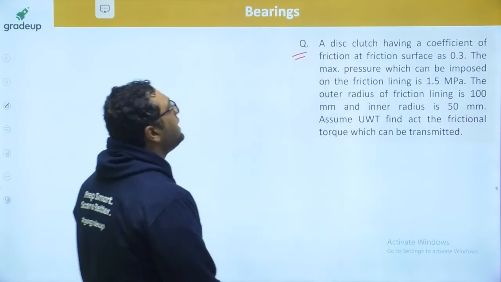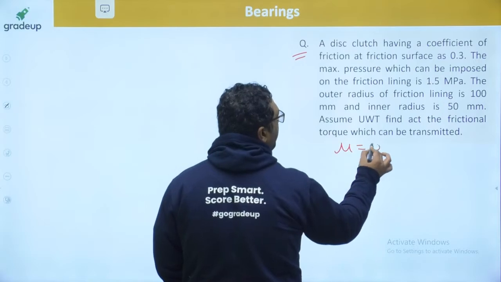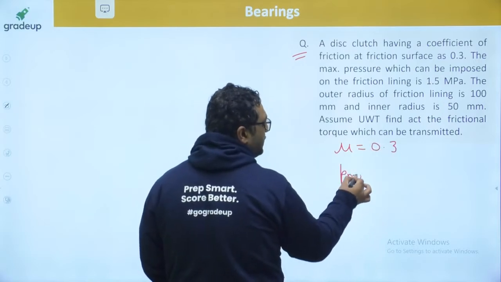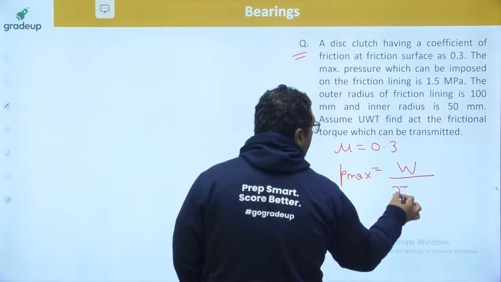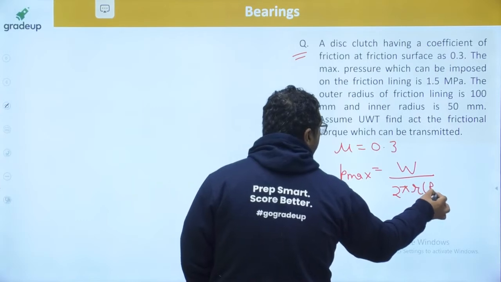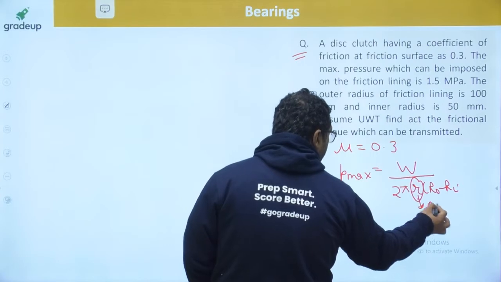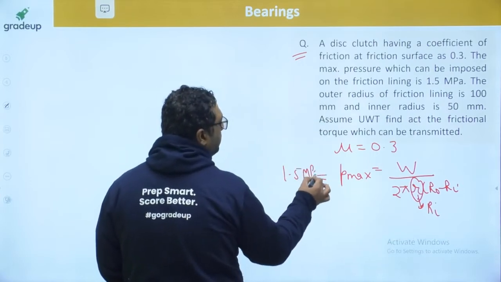This time a disc clutch having a coefficient of friction for the friction surface of 0.3. This time maximum pressure is given. You know maximum pressure is W by 2 pi R naught minus Ri. When this R becomes Ri, pressure becomes maximum, and it is given to be 1.5 MPa.